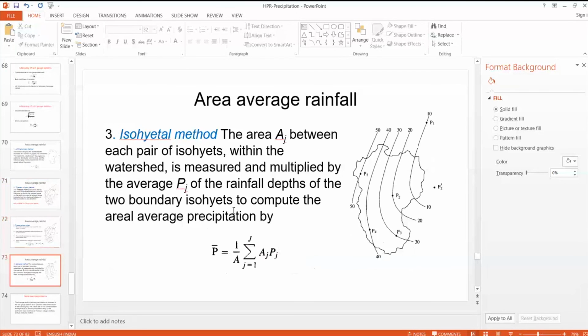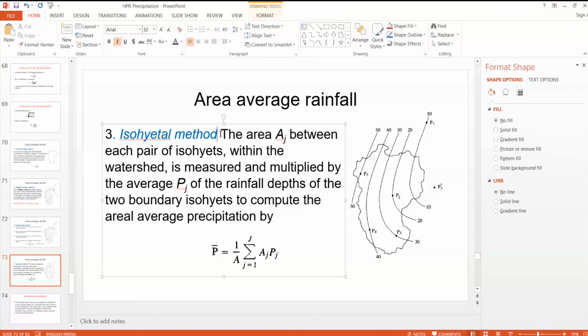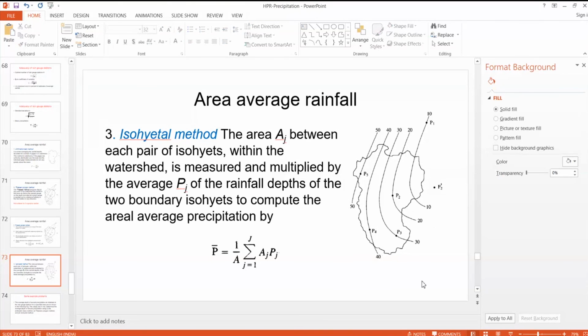But in the isohyetal method, we consider the rain gauge stations outside the catchment area to draw these contours, and because in orographic rainfall the spatial variation will be high, we draw a contour network, which solves the variability problem. So the isohyetal method is suitable for orographic precipitation.